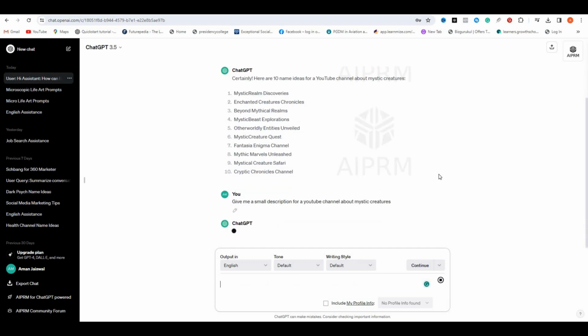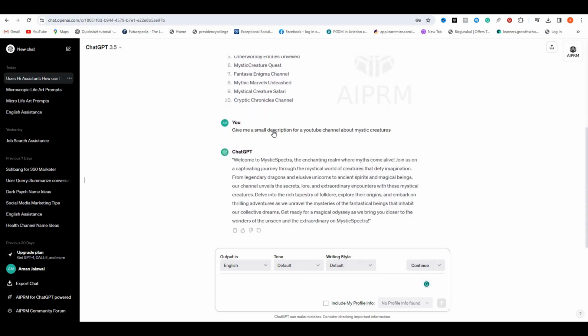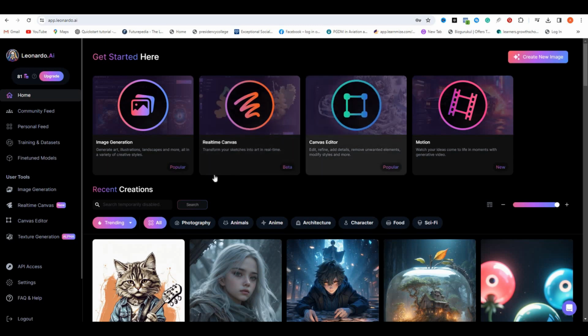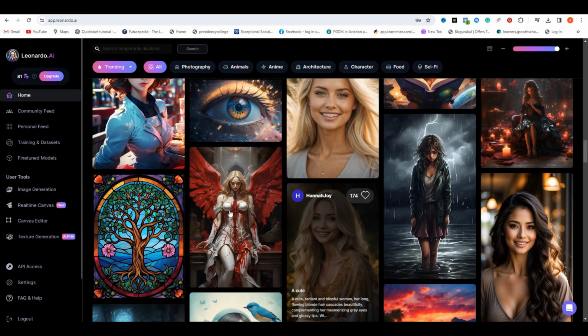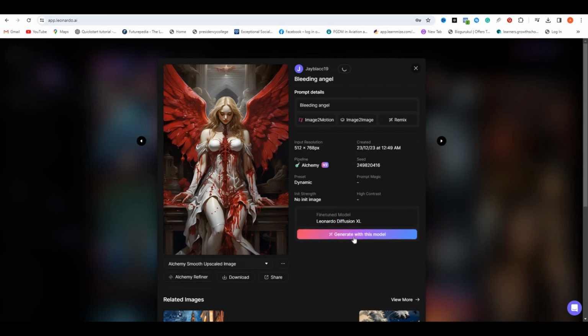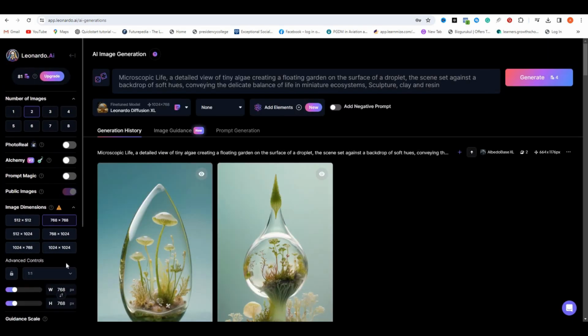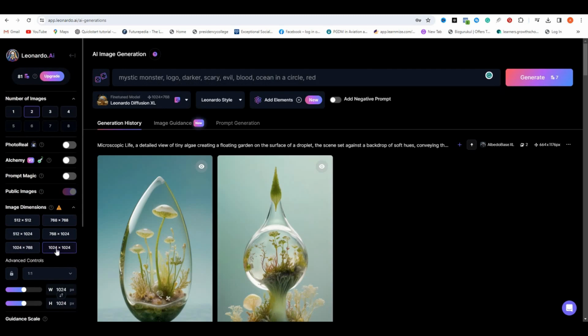Now we need a logo and a banner for our channel. For this process, I'm going to use Leonardo AI. It's a free art-generating AI similar to Midjourney, but it's very easy to use. As you can see here, there are a lot of images. Let's select this one and click Generate using this model. Now all you have to do is select a suitable size from the side menu and select the number of generations, and then simply type this prompt.